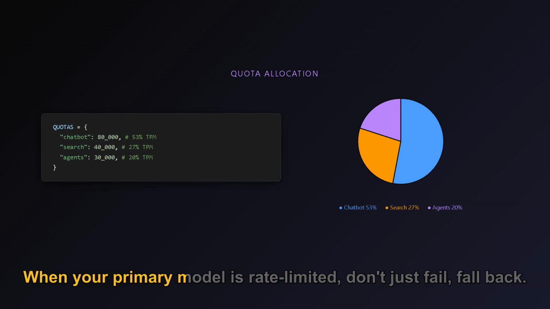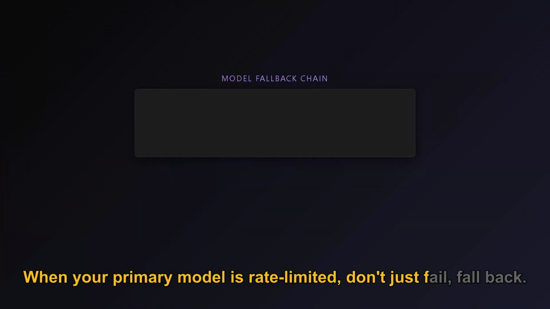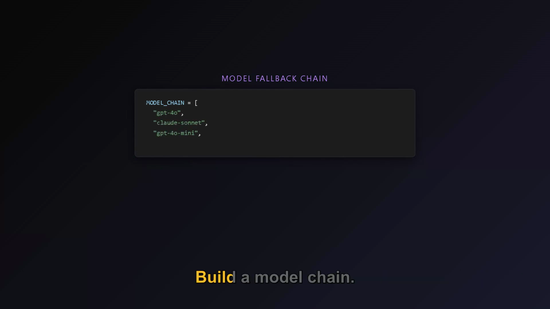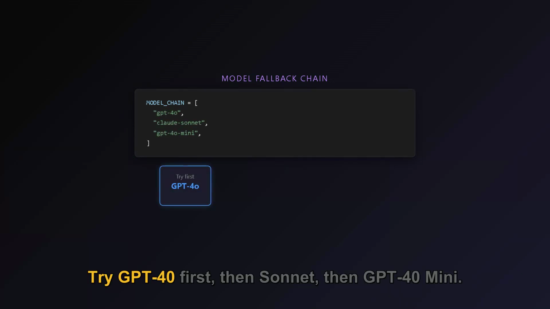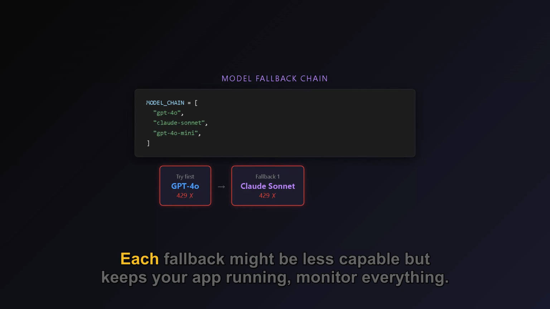When your primary model is rate limited, don't just fail, fall back. Build a model chain. Try GPT-4o first, then Sonnet, then GPT-4o Mini. Each fallback might be less capable but keeps your app running.